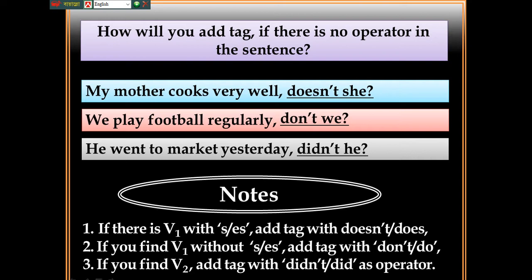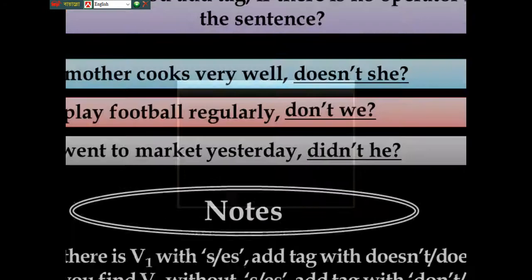Here is the note for you. If there is a verb in the base form with s or es, add a tag with doesn't or does. Another one: if you find a base verb without s or es, add a tag with don't or do. If you find a past form, add a tag with didn't or did as the operator.